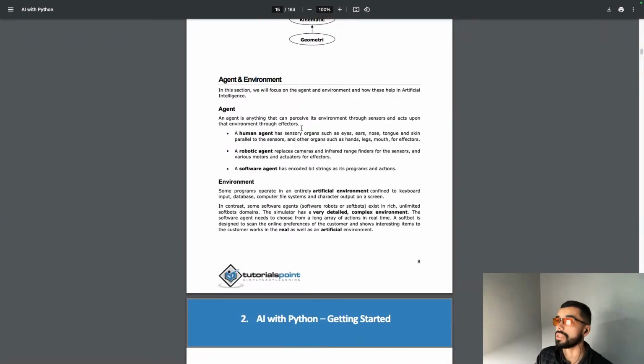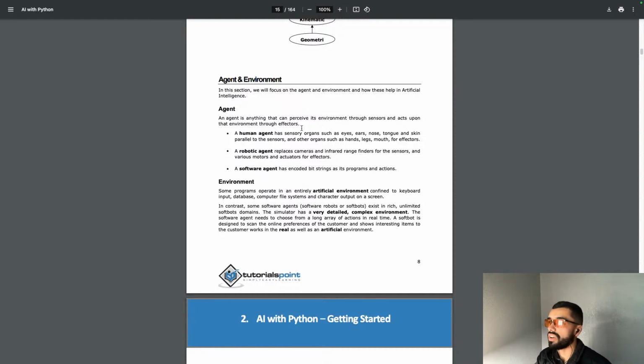A robotic agent replaces cameras and infrared range finders for the sensors, and various motors and actuators for the effectors. A software agent has encoded bit strings as its programs and actions. Some programs operate in an entirely artificial environment, confined to keyboard input, database, computer file systems, and character output on a screen. In contrast, some software agents, software robots, or softbots exist in rich, unlimited softbot domains.